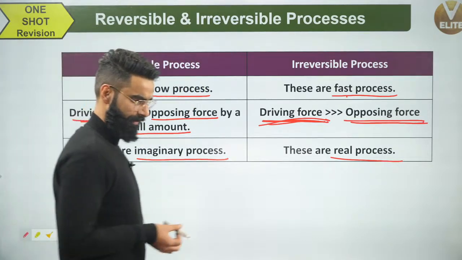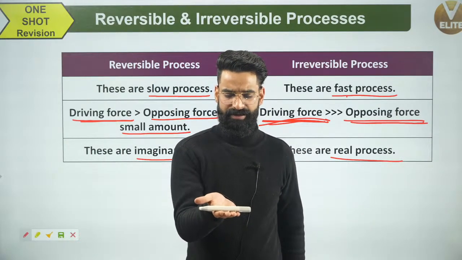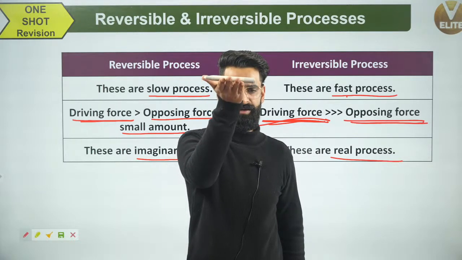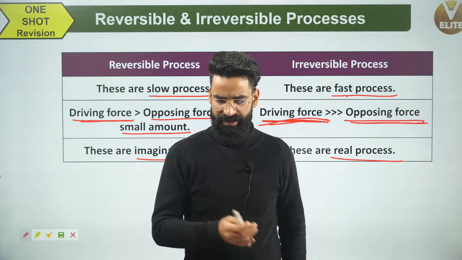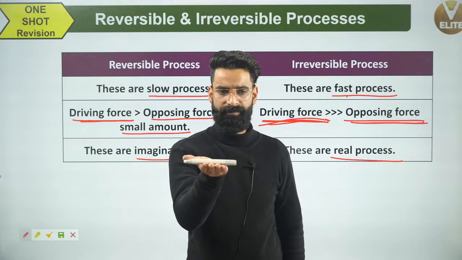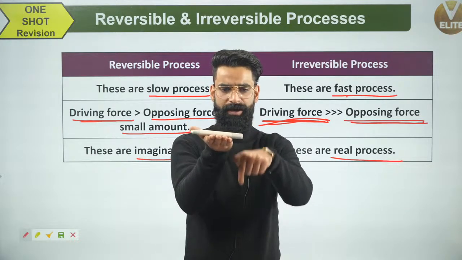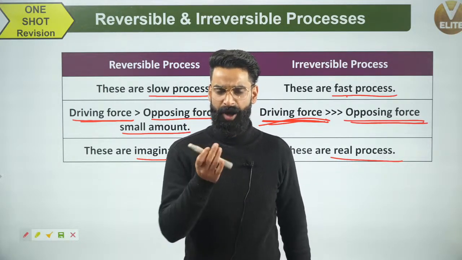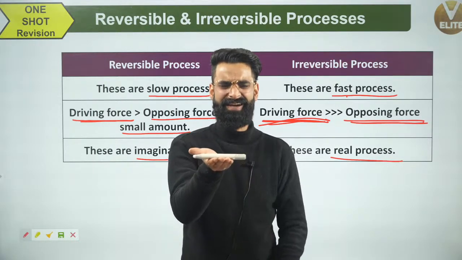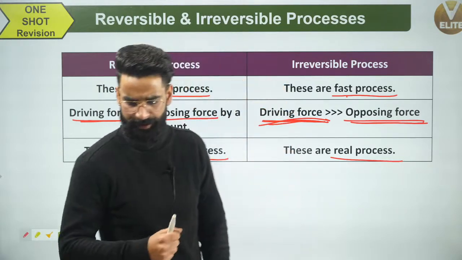Now people, one more thing. Now there is one more scenario. I'm lifting this marker slowly. There are two forces experienced by this marker, driving force as well as opposing force. Driving force is the one which I'm giving to the marker by means of which the marker is going up in the upward direction. Opposing force is this way, yeah? Correct? Now people, the marker is slowly going up. That means driving force is greater than the opposing force only by a small amount. That's why the marker is going up slowly, yeah?